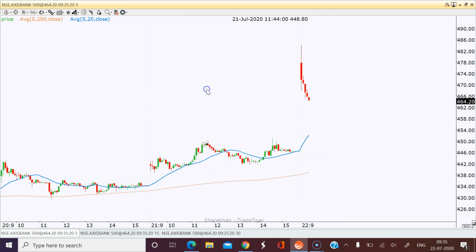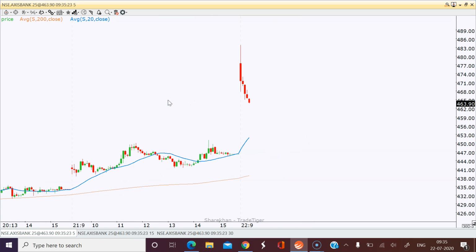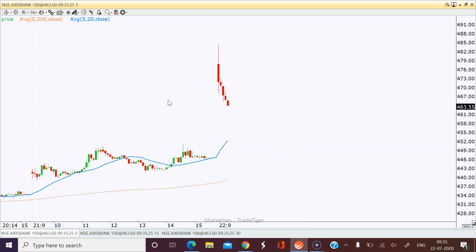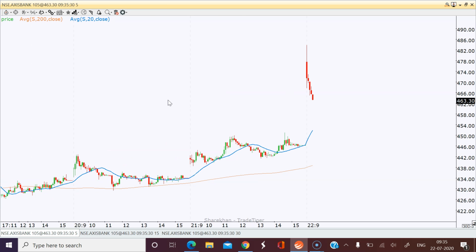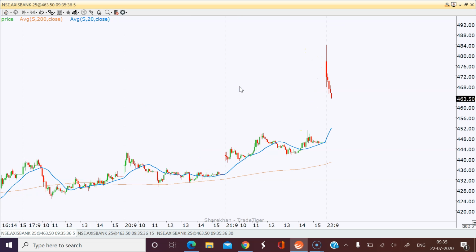Axis Bank chart. I'm waiting for a scalping buy here. This is the 5 minutes chart, and this morning there is a big gap up because of the Axis Bank results. We all know that, and let it come down.